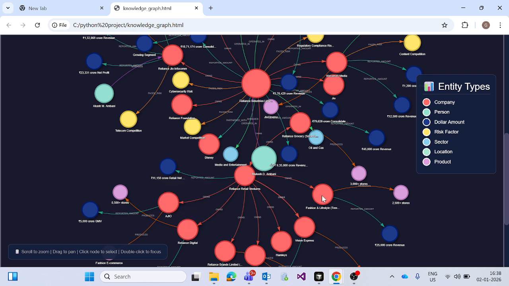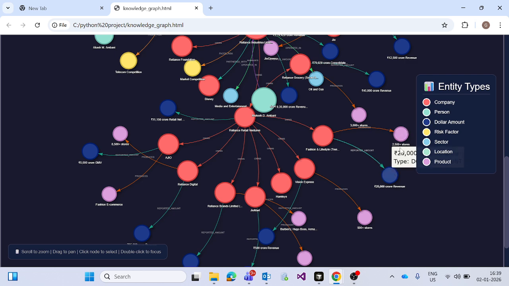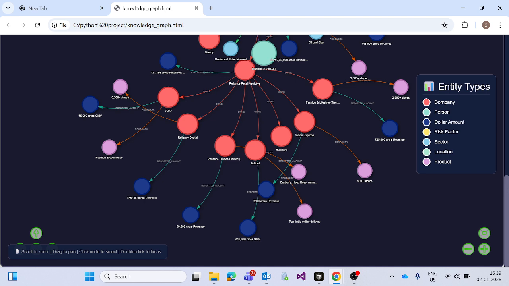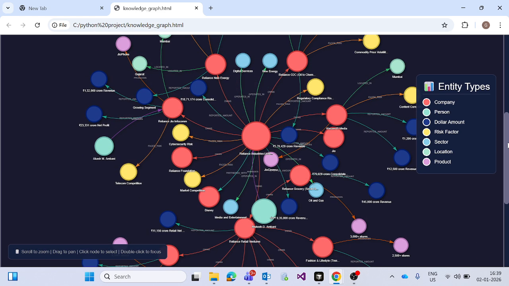These are the sub-branch companies of Reliance Retail, and here are their stores, revenues, and lists of stores. Company-wise revenue is shown here, for fashion and all. The risk factors are basically highlighted in the color yellow.